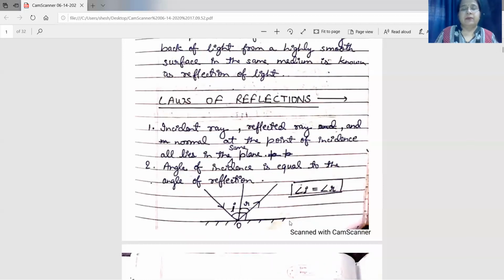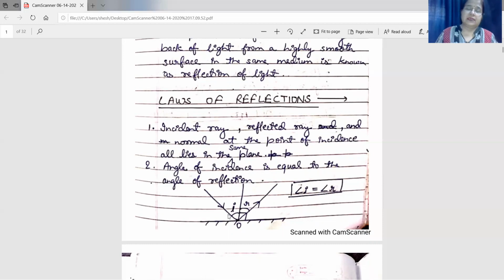We have taken a plane mirror and the path along which light is incident on the mirror, we call it the incident ray, and the path along which light gets reflected back in the same medium is the reflected ray, and the perpendicular drawn on the surface at the point O is called the normal at the point O. The first law states that the incident ray, reflected ray, and the normal at the point of incidence all lie in the same plane.